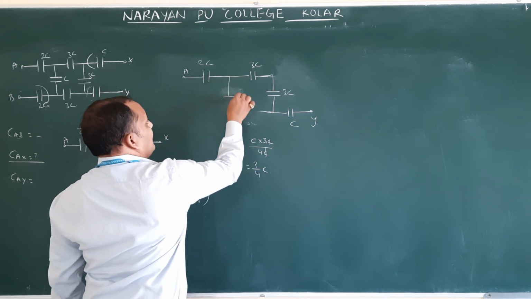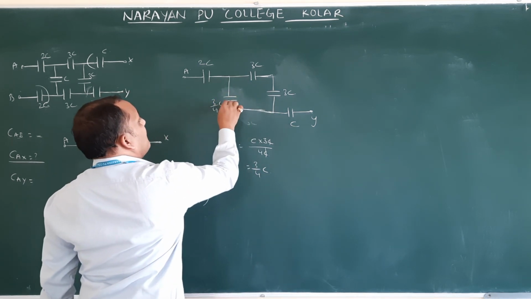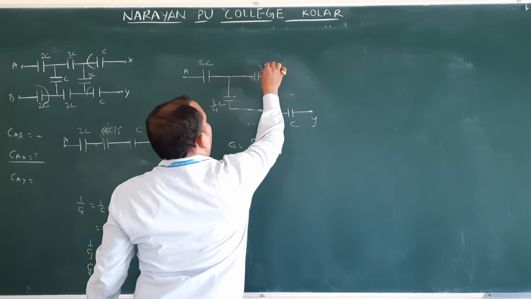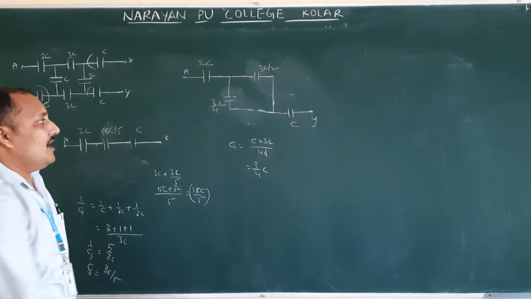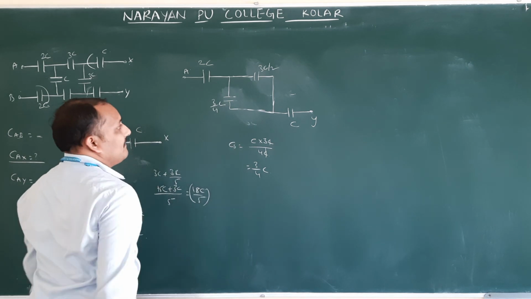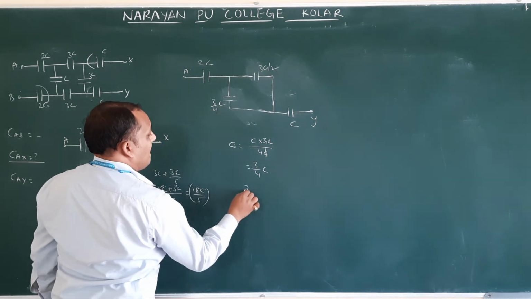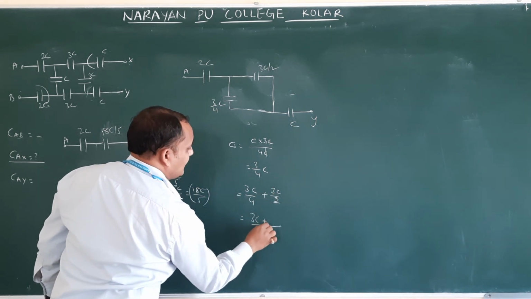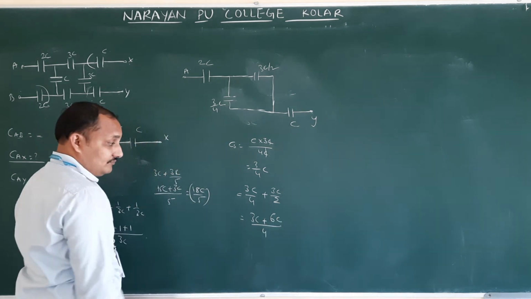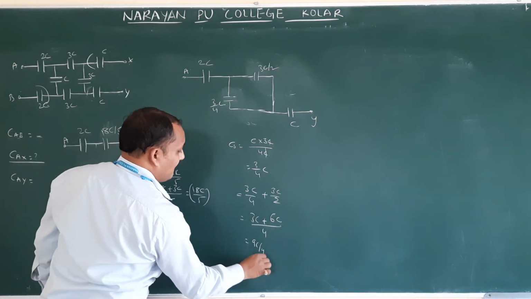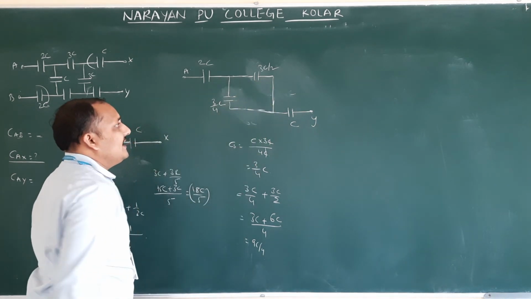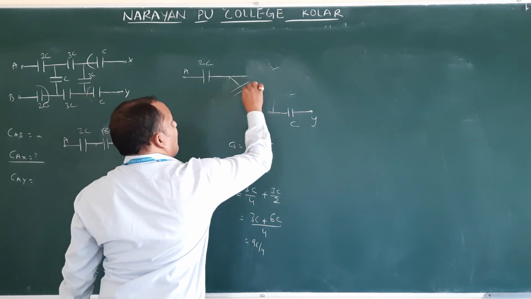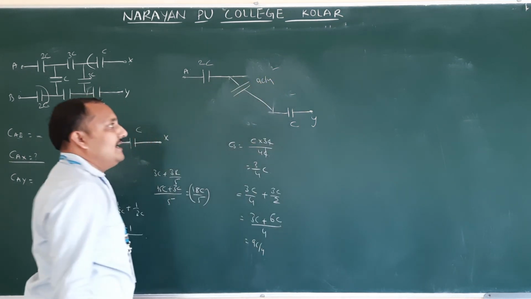We get resultant capacitance 3 by 4C. This is 3C by 2. How do these two connect? These two are connected in parallel. Parallel means what is the formula? This plus this: 3C by 4 plus 3C by 2. So 3C plus 6C, correct only? 9C by 4. By removing these two, you are getting 9C by 4. One capacitor you will get, that is 9C by 4.